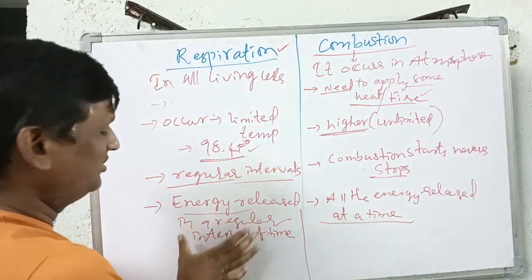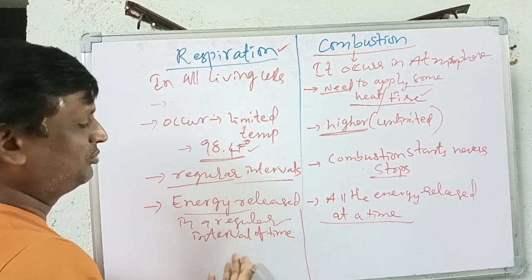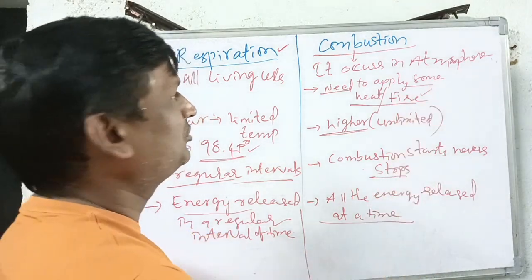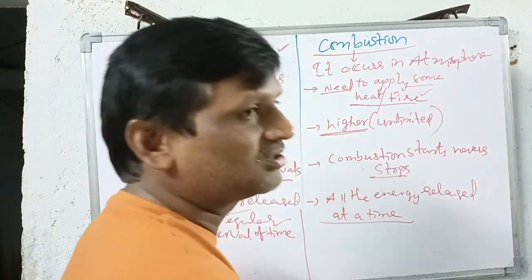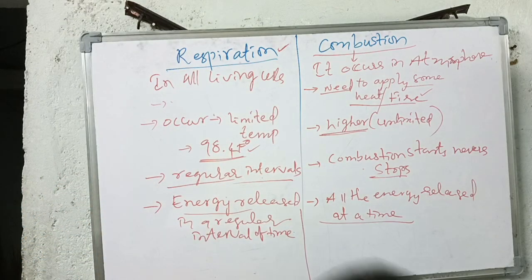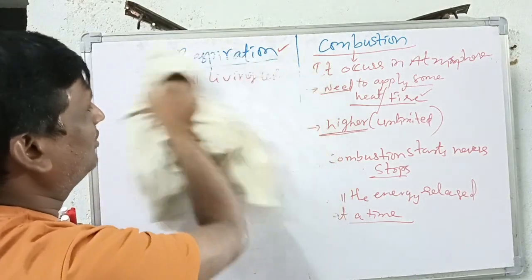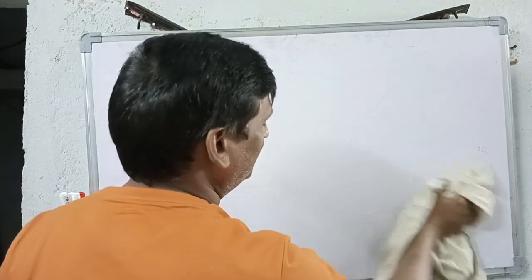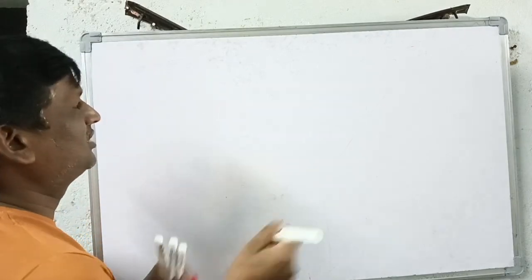Continuously it goes on. In respiration, energy is released in a regulated process, but in combustion all the energy is released at once. Then in respiration, carbon dioxide, water and energy are released, whereas in combustion also carbon dioxide, water and energy are released. Then let us see one important experiment, how carbon dioxide and heat are liberated through the respiration or combustion process. With a small experiment we can explain.